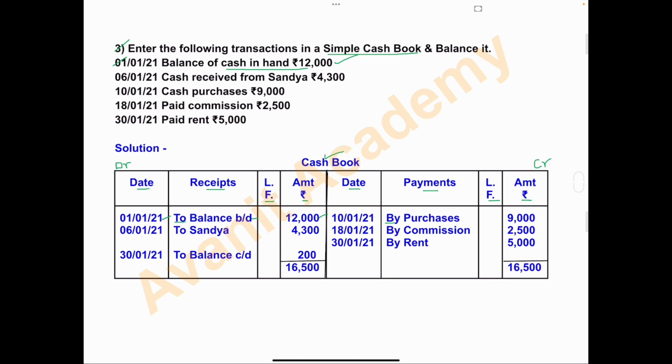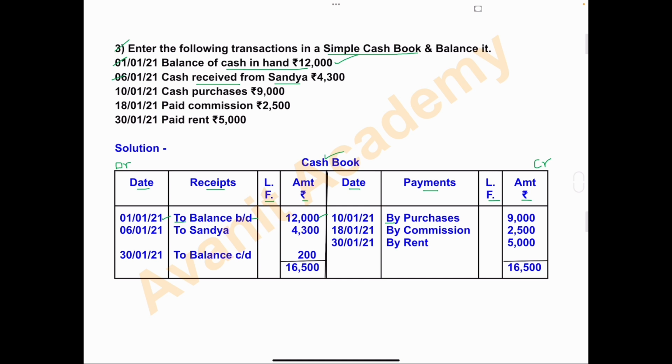Second transaction is on 6th January, cash received from Sandhya. Okay, all the cash transactions we have to record in cash book and not credit transactions. Only we have to record the cash transactions, either it is a cash receipt or cash payment. We'll record in cash book. So second transaction is cash received from Sandhya. Cash received, so received, you will take receipt side.